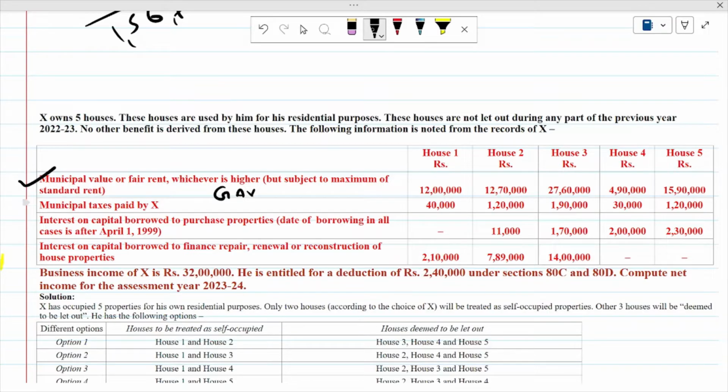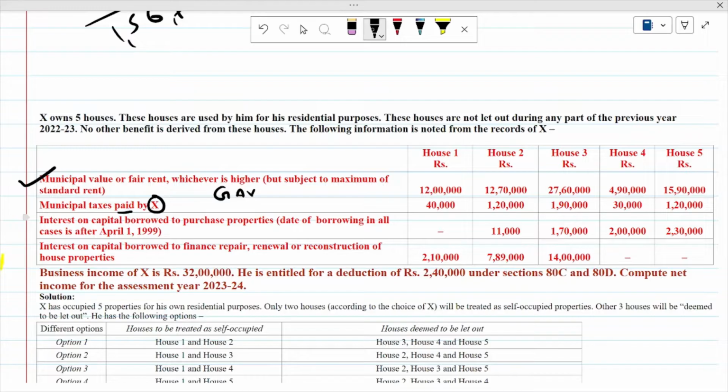Municipal tax paid by owner. You get the deduction of municipal tax when it is paid by the owner, that is X, and it must be paid by him, because if it is payable and is paid by the tenant, then you will not get the deduction for it. Here all the municipal tax is paid by the owner, and that is why you will get the deduction. If you deduct municipal tax from GAV, you will get NAV, which we will discuss later on.